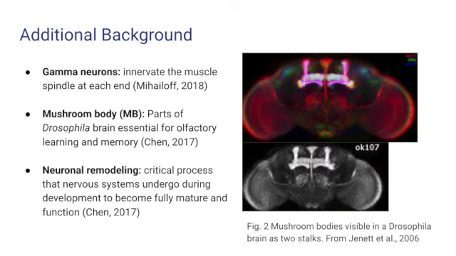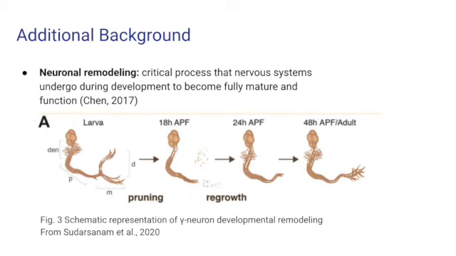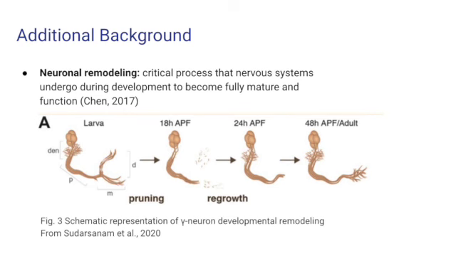Thank you, Isabelle, for the background context on the structure and function of neurons and neuronal remodeling. Before introducing the research study, I will be defining a few crucial terms. Isabelle mentioned the growth of gamma neurons, but it is important to note that gamma neurons specifically innervate the muscle spindles. These gamma neurons compose the mushroom body, which are parts of the Drosophila brain essential for olfactory learning and memory. The mushroom body, or MB, was used as a model to study developmental axon regrowth in this paper, specifically to explore young developmental neurons in Drosophila.